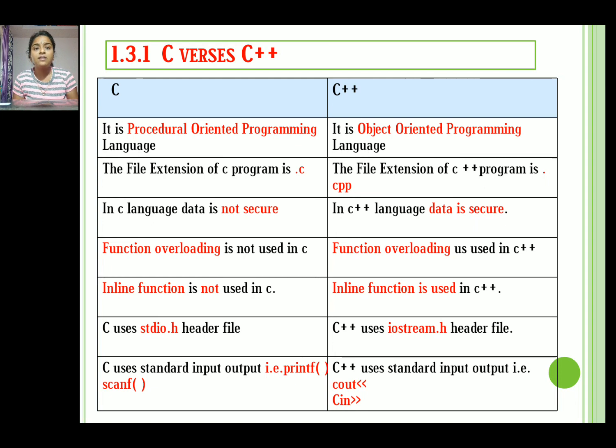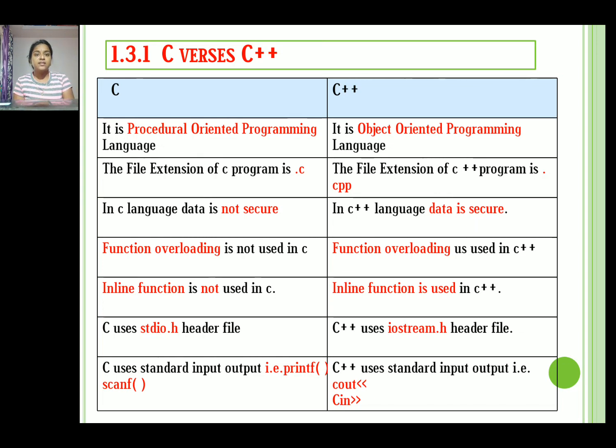Okay, now the third difference is what? In C language, data is not secure, but in C++ language data is secure. Okay, because of what? In C, data can move freely around the system, that's why the data is not secure. But in C++, data cannot move freely around the system, it is wrapped together or bound together. So because of that, C++ is more secure than C.